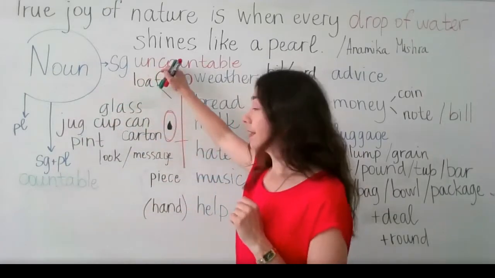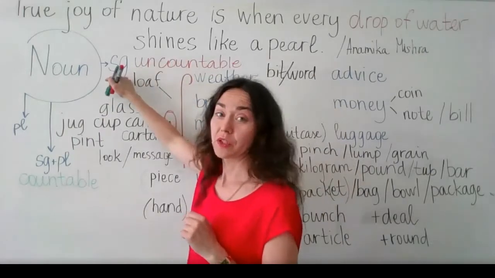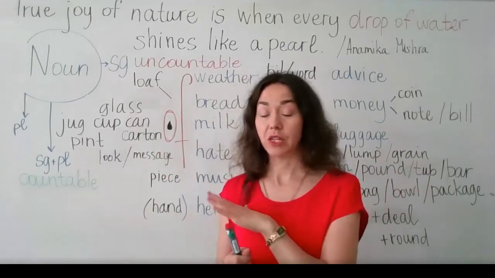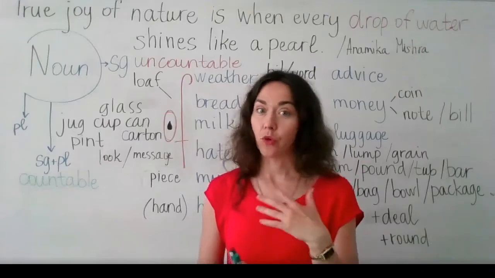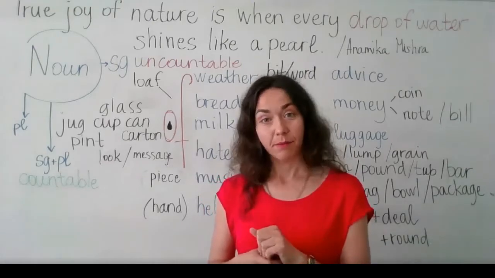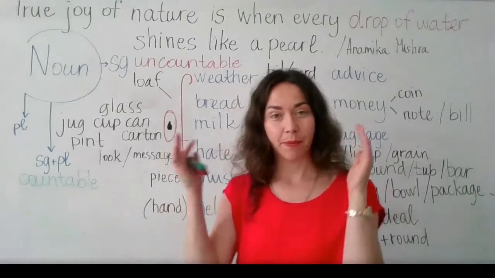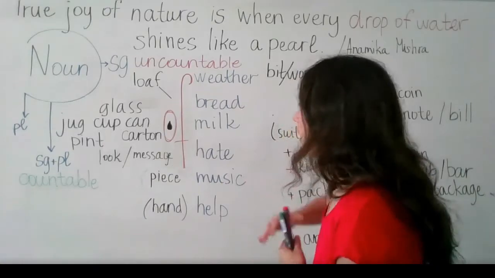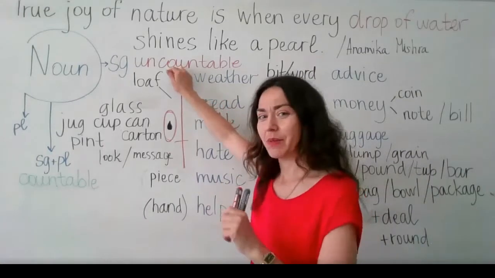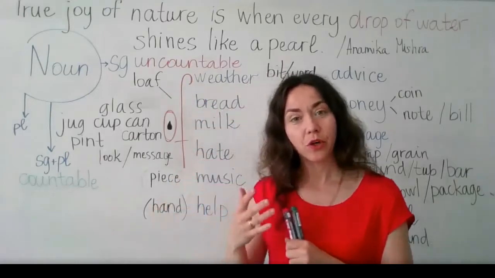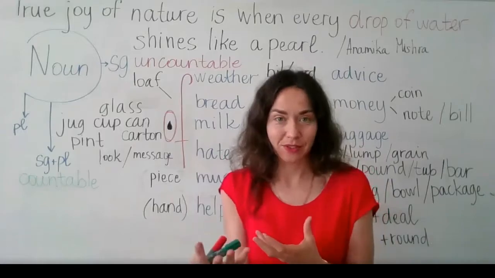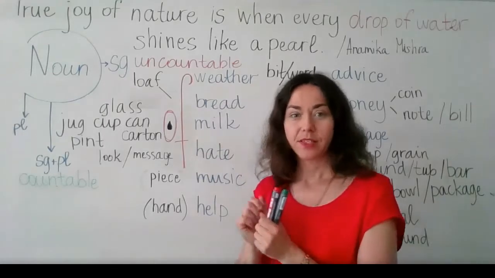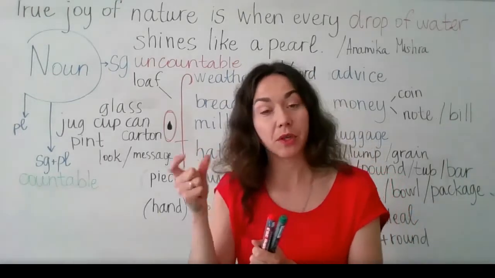When it comes to uncountable nouns, or nouns which are used only in singular, you cannot count them because the majority of them do not have any shape nor limit, and many of them are abstract nouns. I hope you remember those nouns which you understand, but you cannot touch or you cannot see. So these uncountable nouns, we're going to speak about them, but today you're going to learn how you can express yourself when you want to speak about part of this noun. So this tiny part you'll be able to count.